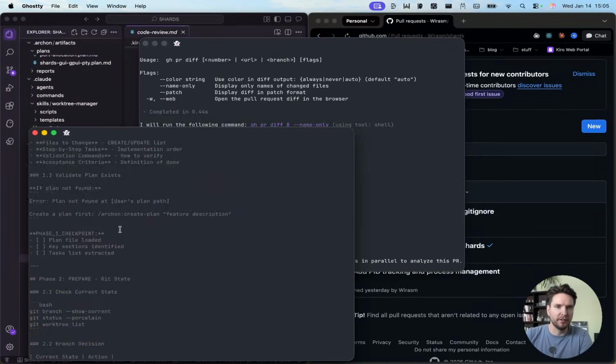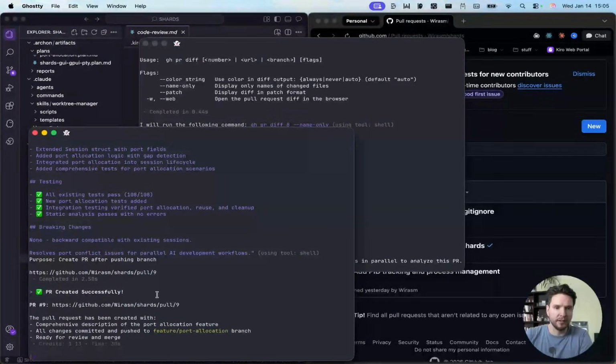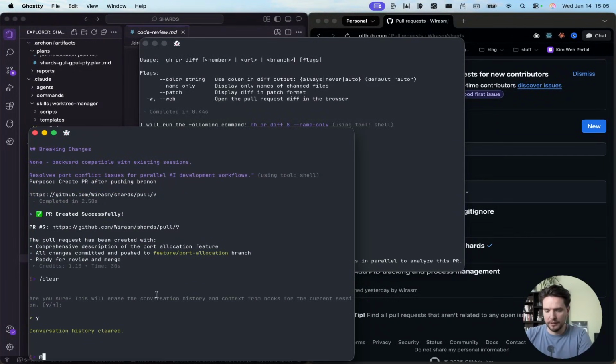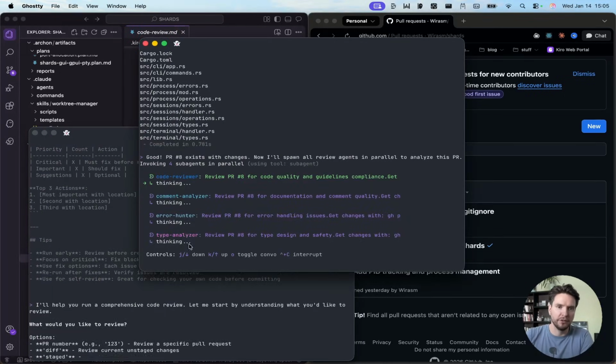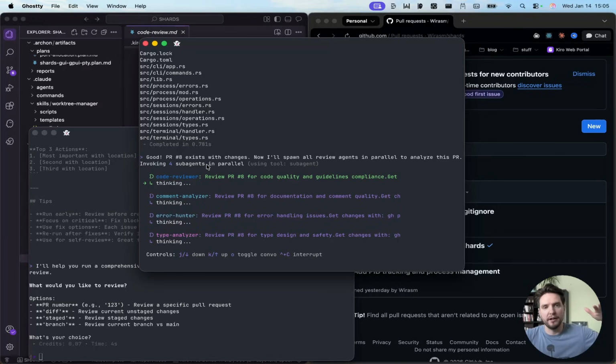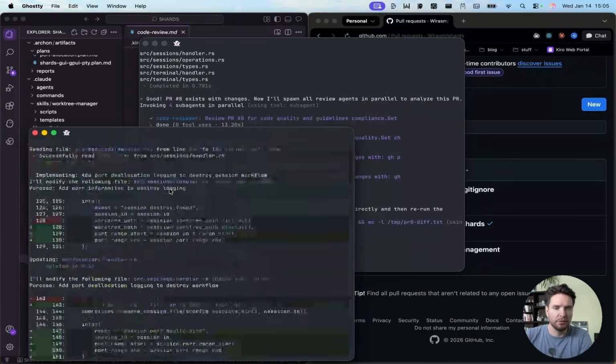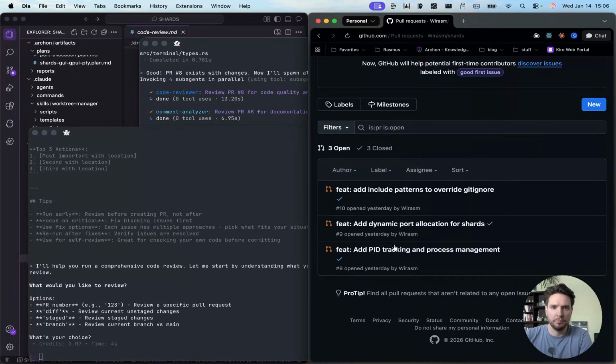We see that this one is the port allocation one. We're gonna clear here as well. Let's do @code review to start our workflow. What the workflow really does is that it launches the code review agent. So we are running 4 parallel tracks of reviewing on this PR, and then the results are going to be posted directly to GitHub. So let's check port allocation, and that's PR number 9.